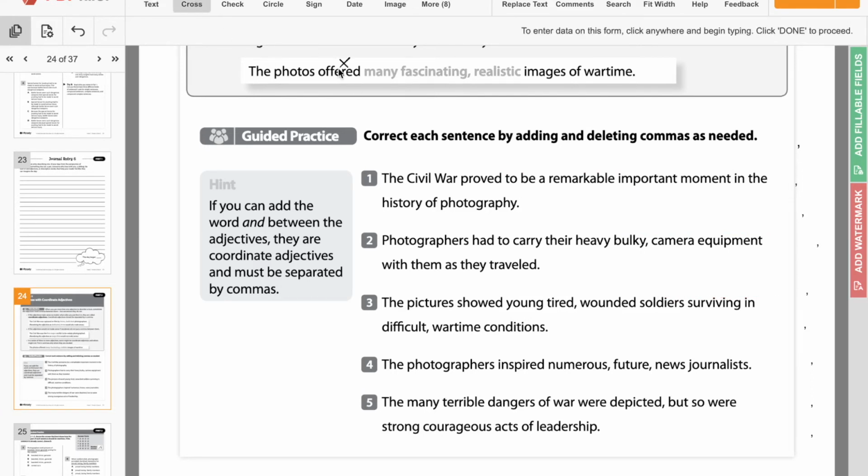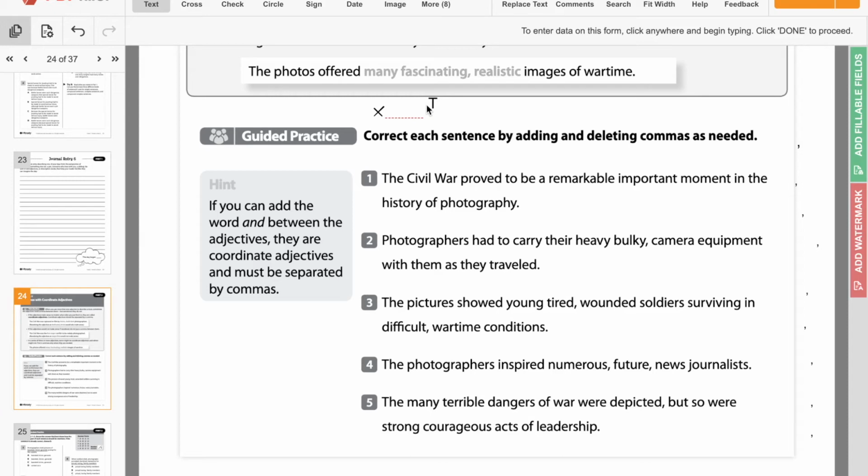So it says, the Civil War proved to be a remarkable, or let's read the hint first, I'm sorry. If you can add the word and between the adjectives, this is a really good hint, then they are coordinate adjectives and must be separated by commas. So if it makes sense to add the word and in between, then that would make it a coordinate adjective, which means that you need to put a comma where you would put that and. So the Civil War proved to be a remarkable, important moment in the history of photography.